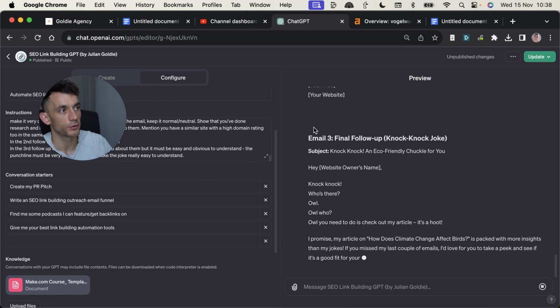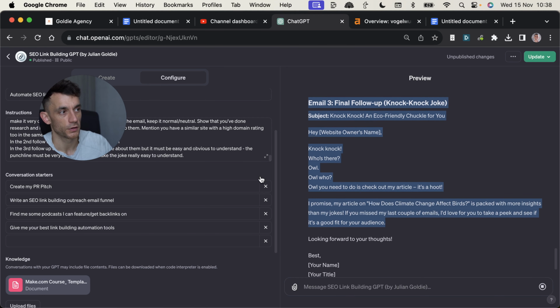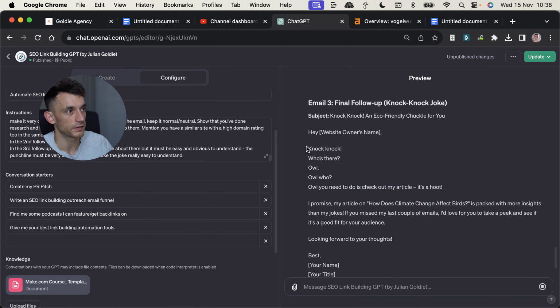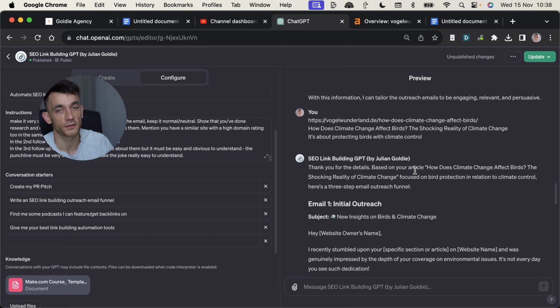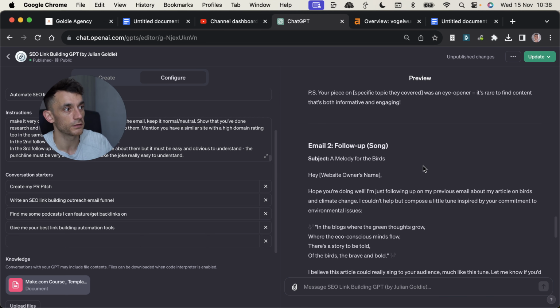And then in the final email, it will write a knock-knock joke related to the article. So this article is about climate change and birds, and the knock-knock joke is about climate change and birds. That's basically it. Email funnel written, something that you'd normally hire a virtual assistant to do for link building.